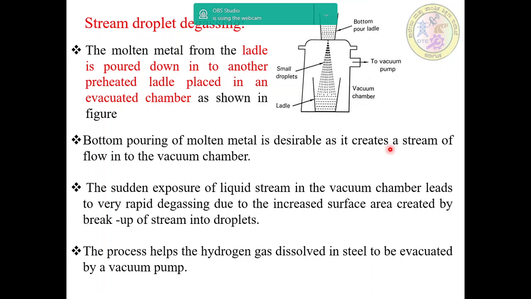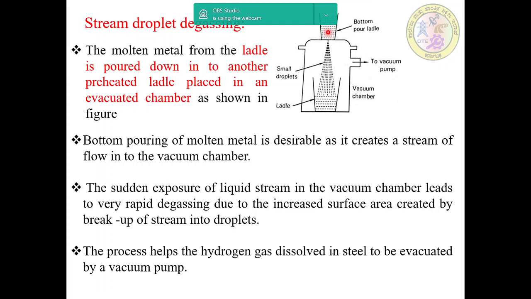stream droplet degassing. In the stream degassing technique, the figure shows the stream droplet degassing.